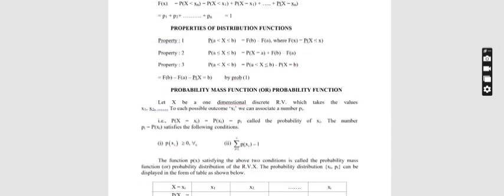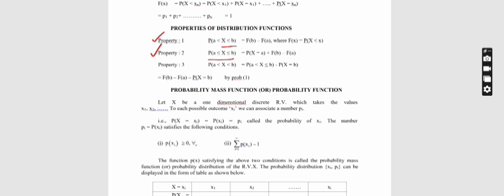Here are some properties given under the distribution function. The first property is probability of X lying between a and b, which includes b. The formula is F of b minus F of a. The second property is probability of X lying between a and b. Then the formula is probability of X equal to a plus F of b minus F of a.